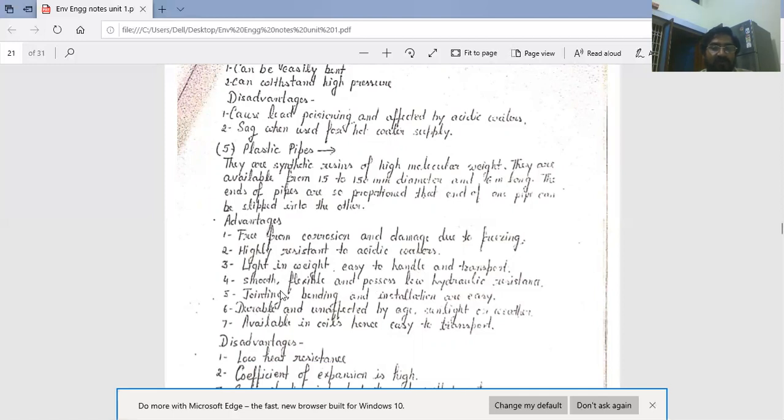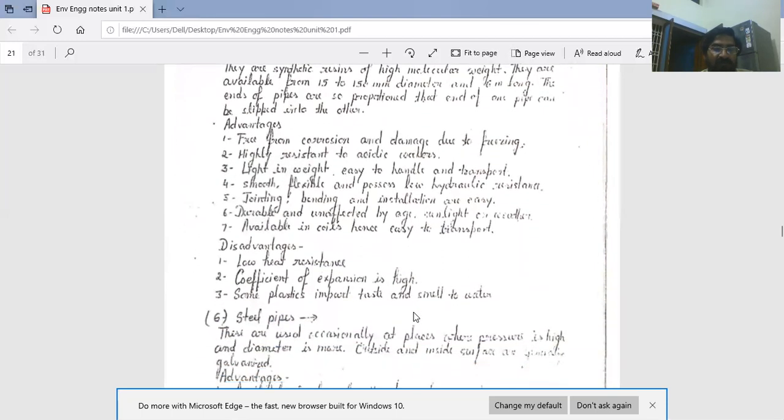Fourth is smooth, flexible and possesses low hydraulic resistance. Jointing, bending and installation are easy. And these pipes are durable and unaffected by age, sunlight or weather. And one more advantage of plastic pipes is they are available in coils, hence easy to transport.